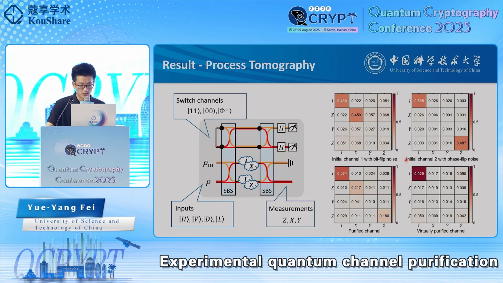The value here is the absolute value. And now look at the IM-X-ray element. This tells us how much of the channel is noisy. And after purification, this element's value increases. And by using the virtual purification, the value is raised to 0.9 while keeping other noisy elements very small.